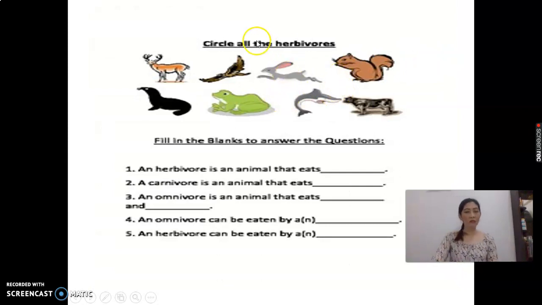And the second worksheet is circle all the herbivores. Herbivores, we have 4. Find the first animals here, herbivore. Then next, fill in the blanks to answer the question. You need to write here the question. A herbivore is an animal that eats plants. So the answer is plants. Okay, next.